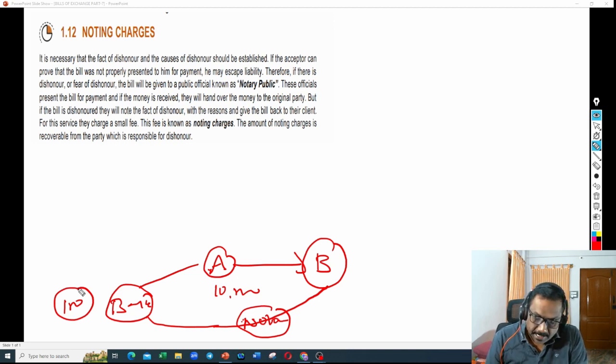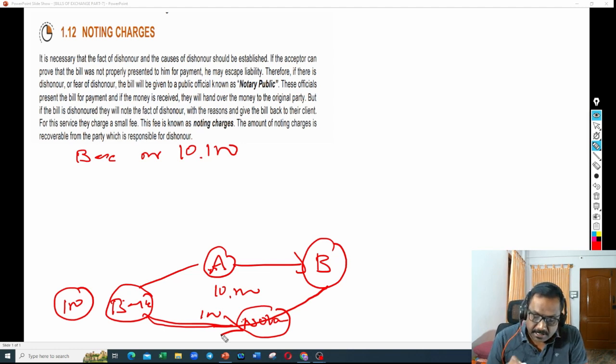A has to pay the amount to the bank on behalf of B, correct? A discounted the bill, so A has to pay this amount to the bank on behalf of B. So what will A do? B account to debit 10,100, because 100 rupees noting charges were paid by the bank to the notary.